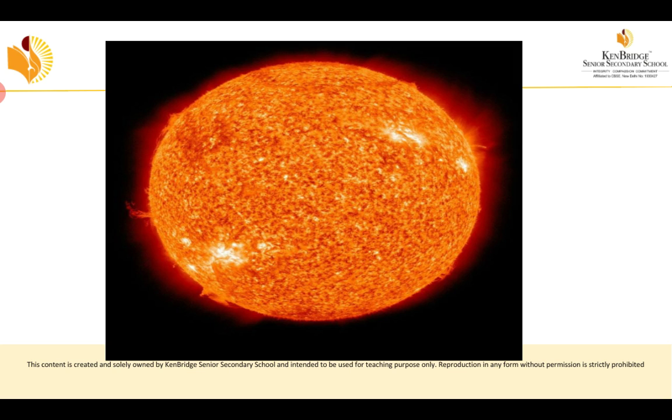Yes, the sun is a star which looks bigger when compared to other stars in space because it is very close to our planet. All other stars are farthest from the Earth. So only the sun is close to our planet. That's why we can see a big star like the sun.